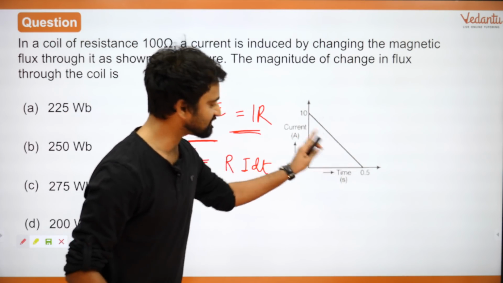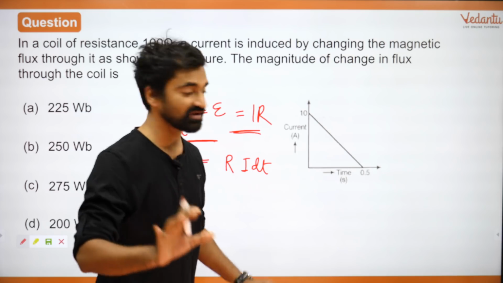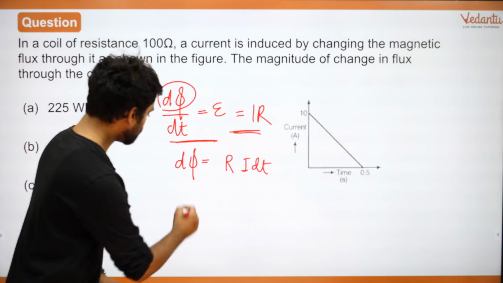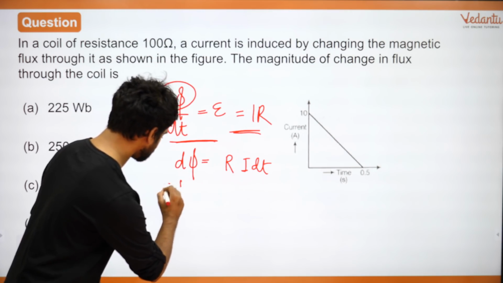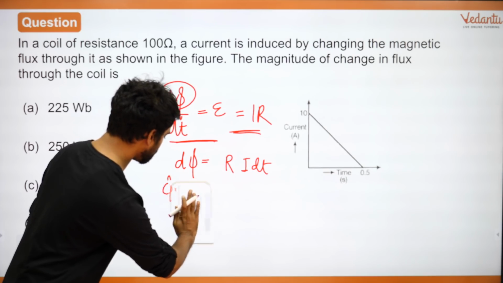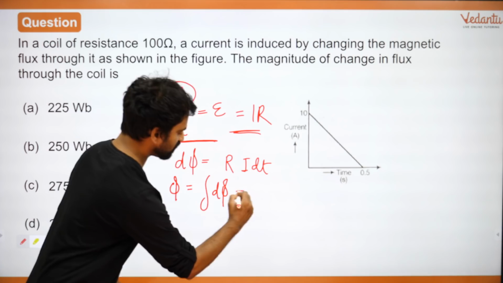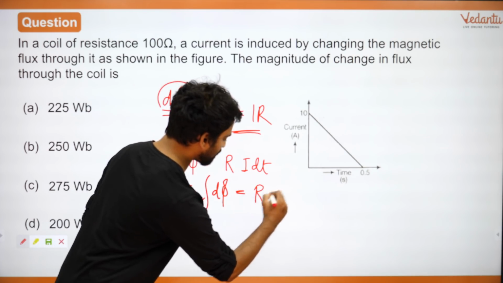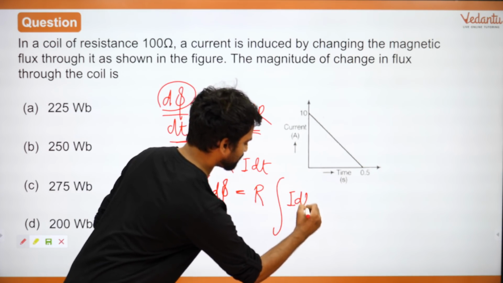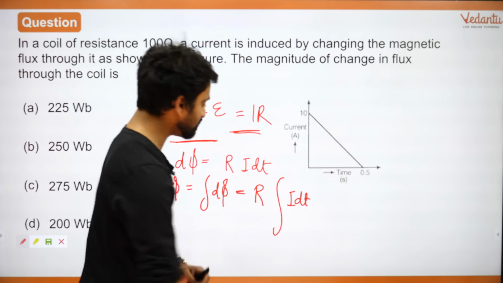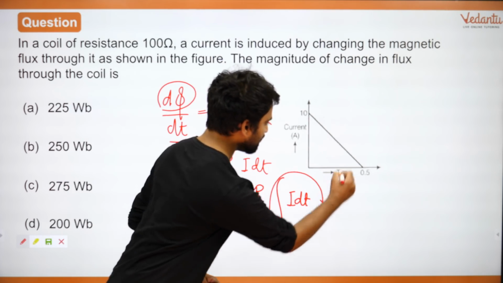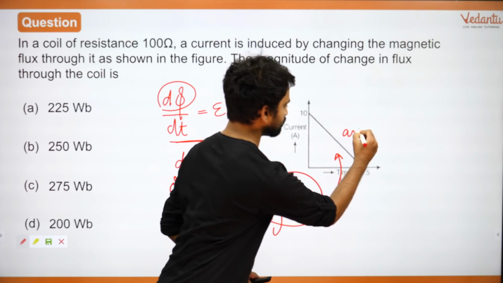I dt is this graph that you are given. Values नहीं given है आपको, graph given है, ठीक है? So if I want to find out flux, flux will be given by what? Flux will be given by the integral of d phi, which will be given by the integral of R, बाहर ले लेता हूं, constant है, I dt. And if you have read integration, you know that this represents area of this curve.